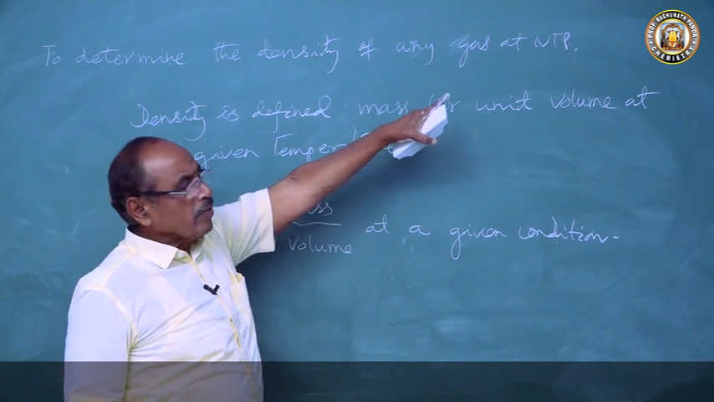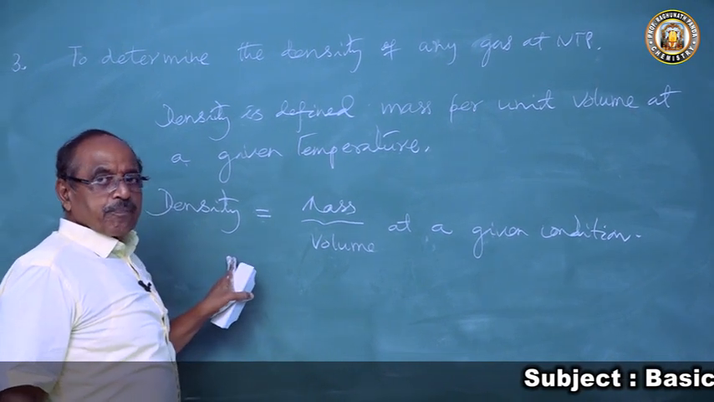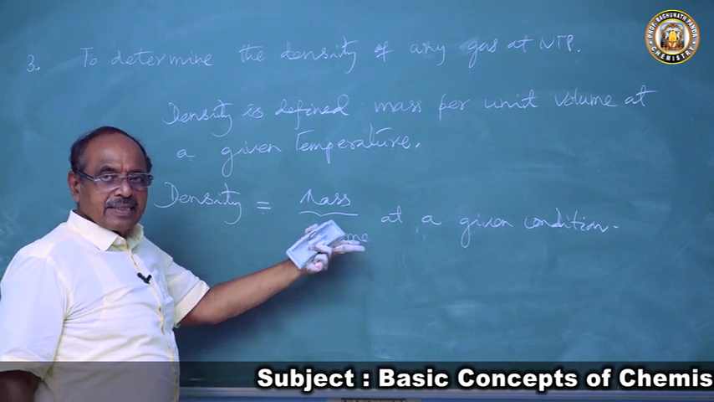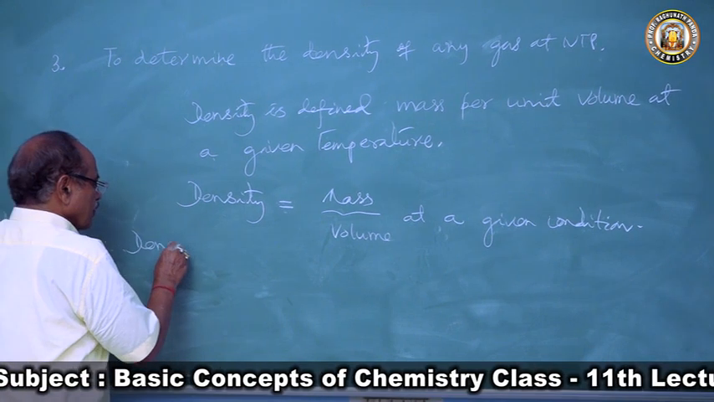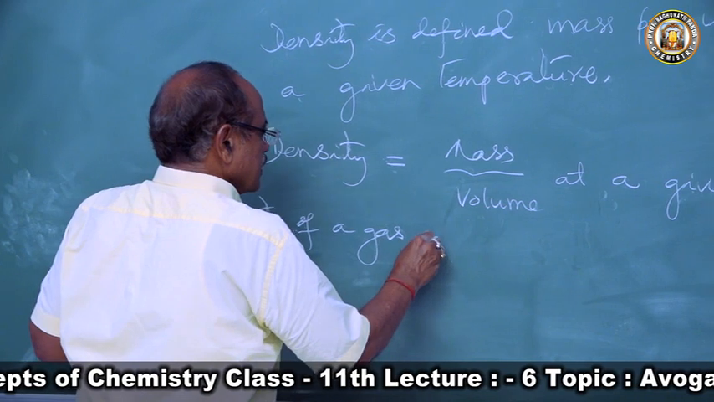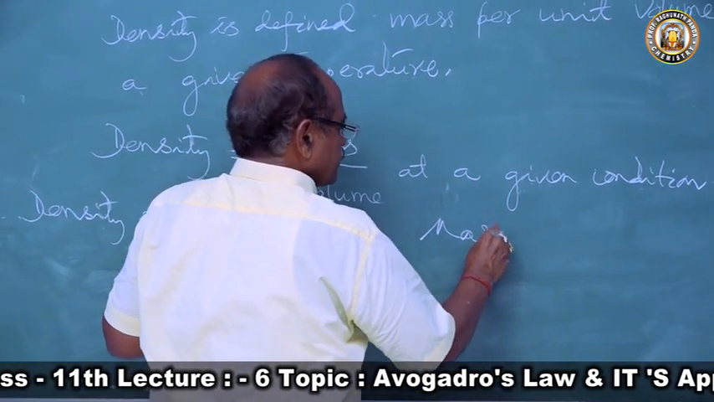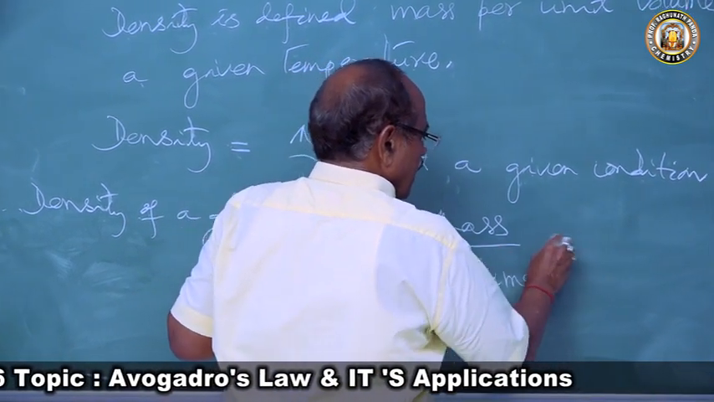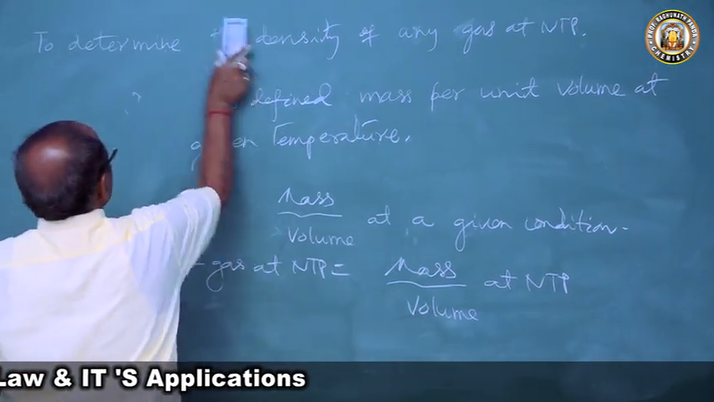What density do we find at NTP? Therefore, the density at NTP is mass by volume, the mass of the gas by volume at NTP. So density of a gas at NTP will be the mass by volume at NTP. That means normal temperature and pressure.